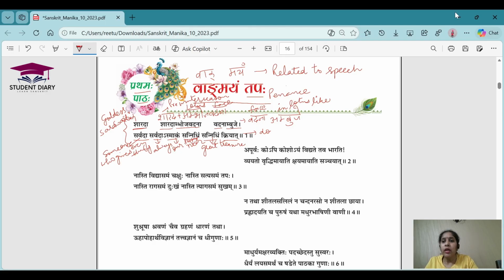He is saying that Goddess Saraswati, whose face looks like a pre-winter lotus, is so beautiful, it looks the same as the pre-winter lotus looks. And she is the one who always keeps on giving everything. So these two words, Sharadamboj Vadana and Sarvada, are used as adjectives for Goddess Saraswati.